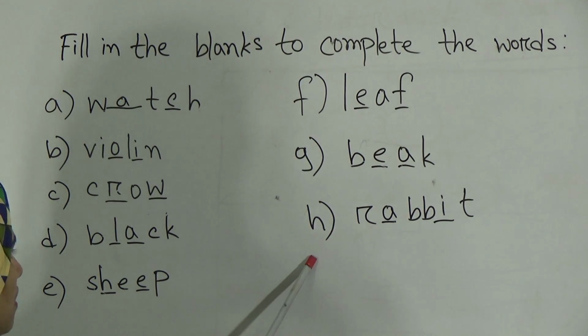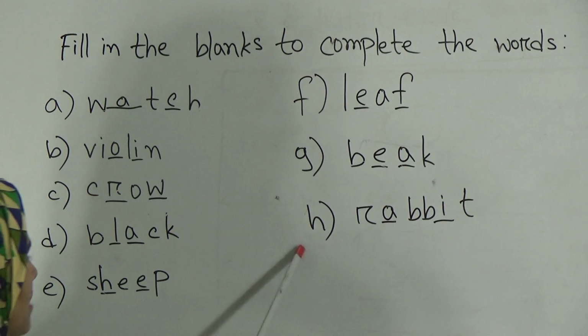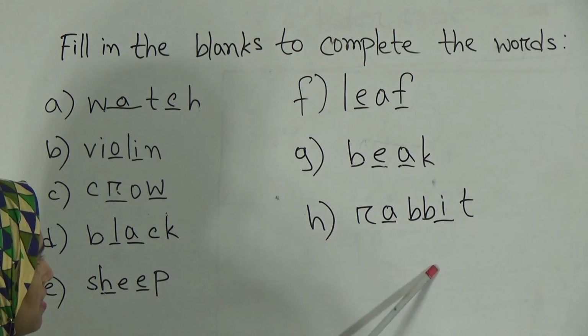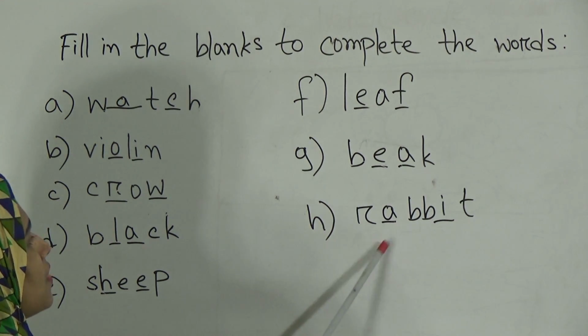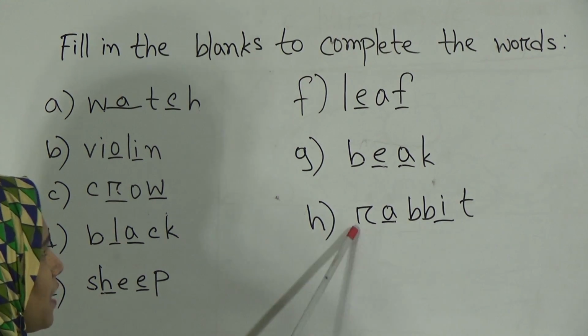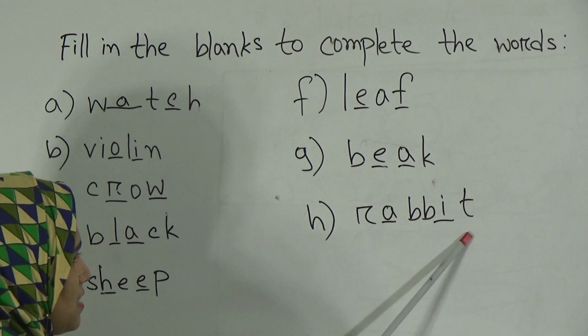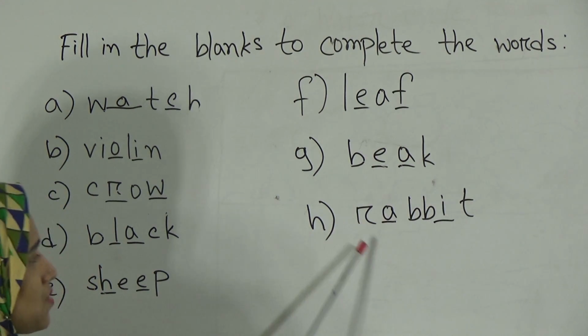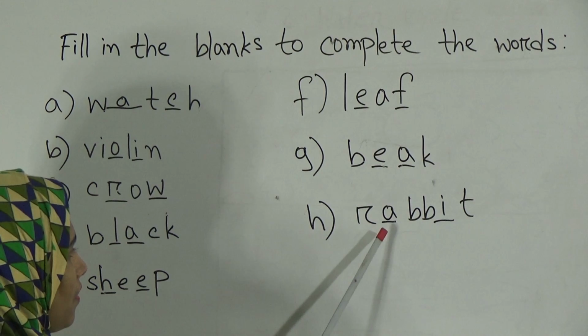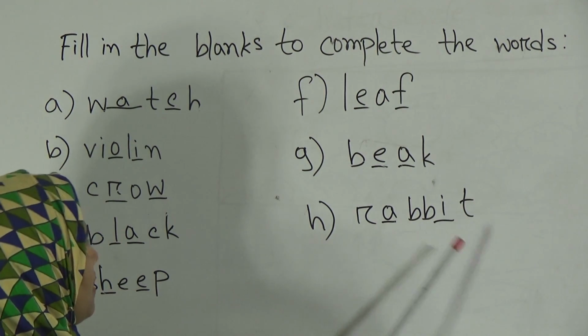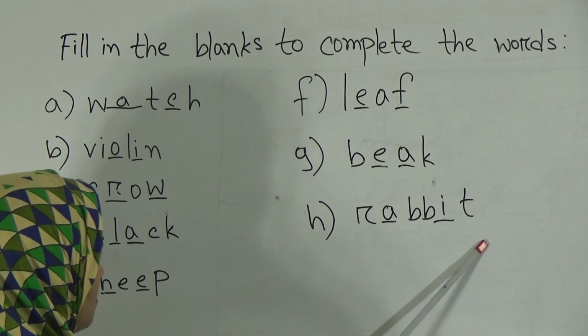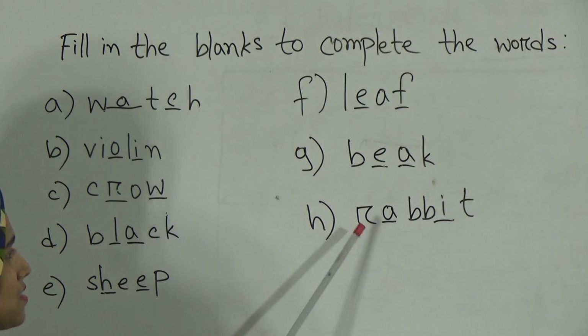Okay, our next word is rabbit. Our 8th word is rabbit, and its spelling is R-A-B-B-I-T, rabbit. Rabbit means, all of you know, khargosh.